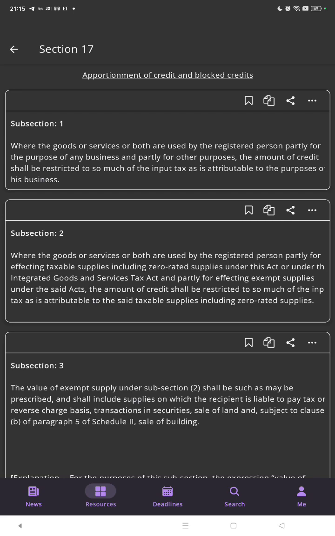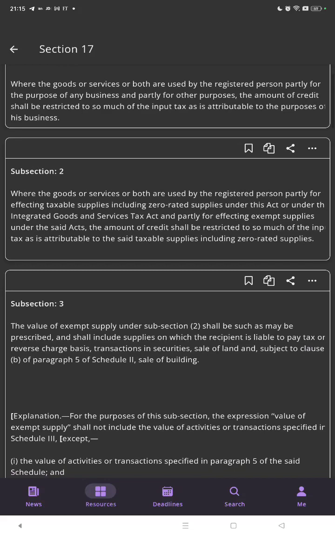Subsection 2: where the goods or services or both are used by the registered person partly for effecting taxable supplies, including zero rated supplies under this Act or under the Integrated Goods and Services Tax Act, and partly for effecting exempt supplies under the said Acts, the amount of credit shall be restricted to so much of the input tax as is attributable to the said taxable supplies, including the zero rated supplies.